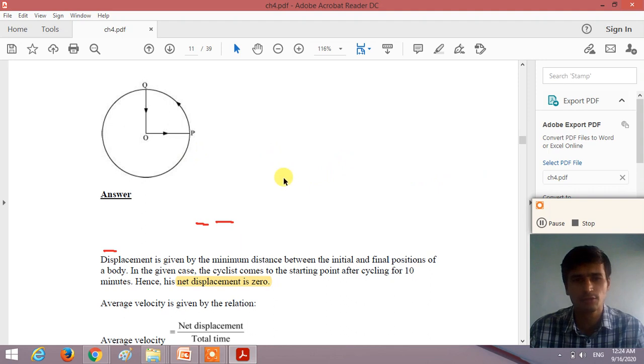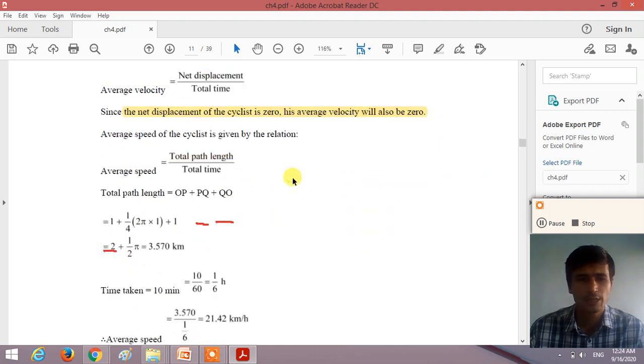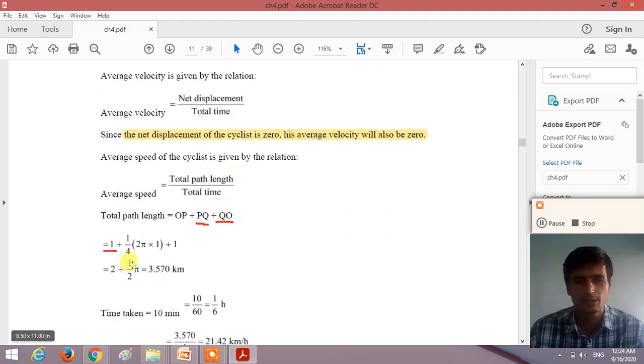So the circumference is 2 pi into 1, divided by 4, gives the length of PQ. Calculating, 1 plus 1 is 2 kilometers, plus 2 pi divided by 4, which is pi by 2.